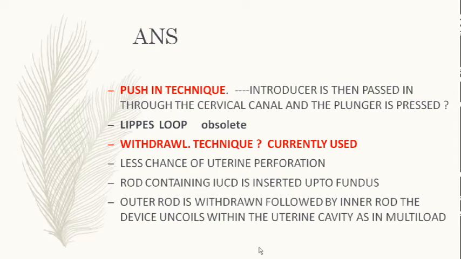The rod containing the IUCD, as she has depicted in the diagram, is inserted up to the fundus, and then the outer rod is slowly withdrawn, followed by the inner rod, and therefore the copper T uncoils into the cavity. She has folded that copper T inside it, and after that she has not pushed in, she has just touched the fundus and then withdrawn the rest of the things. Once withdrawn, the T arms open. So that is called the withdrawal technique, and you don't push it into the uterus.